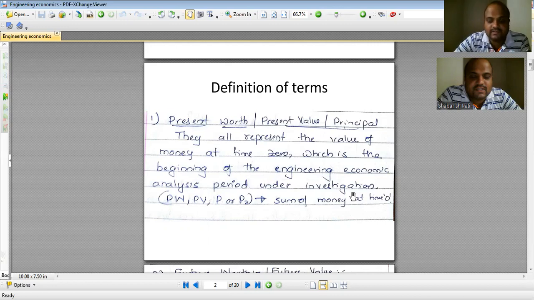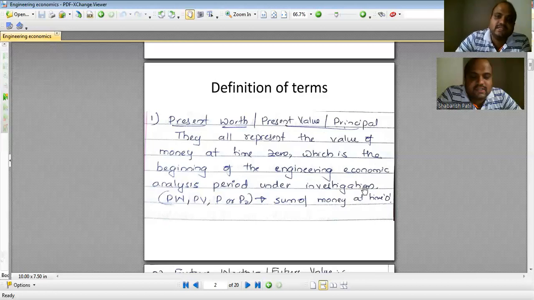Certainly, after some years, the equipment will have a different value. As far as equipment is considered, it will have a lower value than the present value. That is because of depreciation. What I mean to say is, if I consider any object, maybe an equipment in construction, or maybe I am keeping some amount in the bank, right now that is time zero. What is the worthiness of that particular object at time zero? That is called the present worth or present value or the principal.